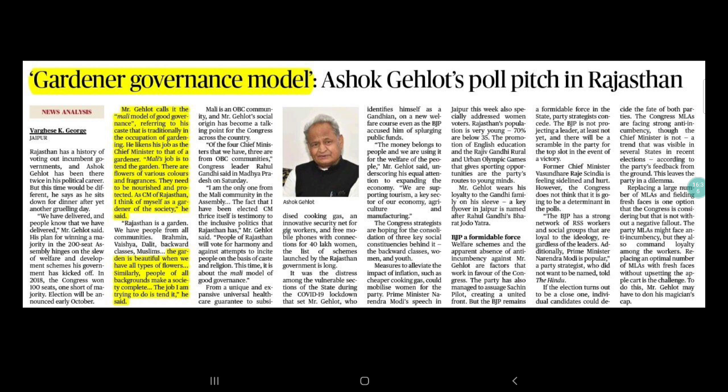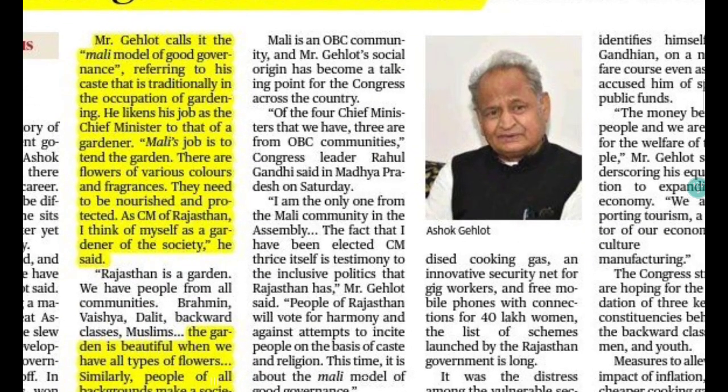There they will talk about consensus oriented, equity, efficiency, effectiveness, rule of law, participative, accountable, responsive, transparent. All the serious aspirants will definitely do this, but in order to ace any competition, you need to bring value addition, and this Gardener governance is something that you can write in your answer.